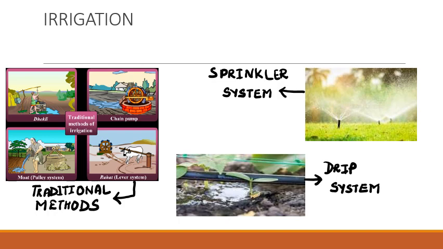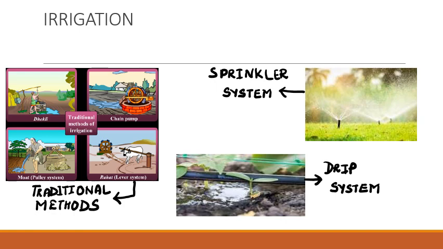Irrigation reduces the dependence on rainfall and it uses sources like canals, tube wells, etc. Now why is irrigation of crops needed? Because water helps in the germination of seeds.